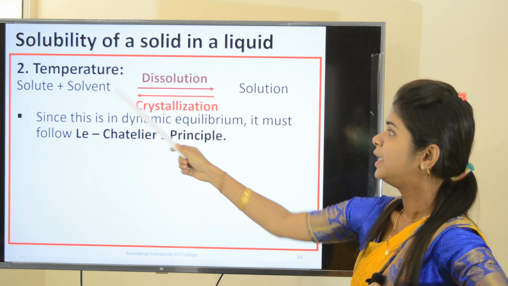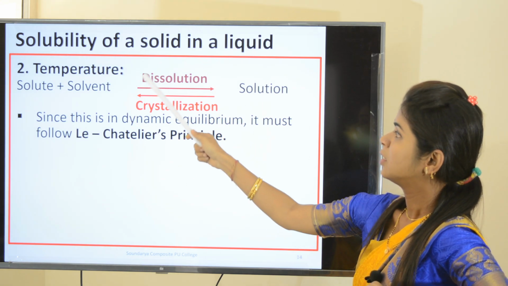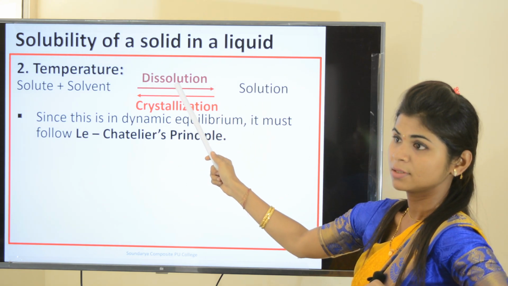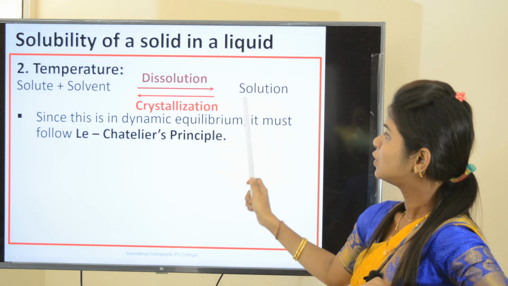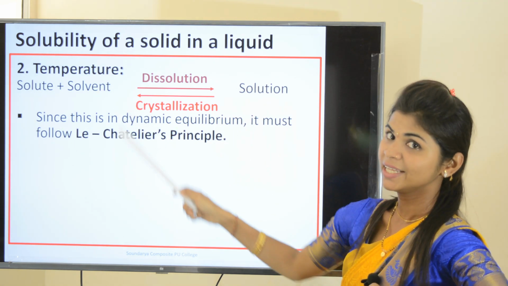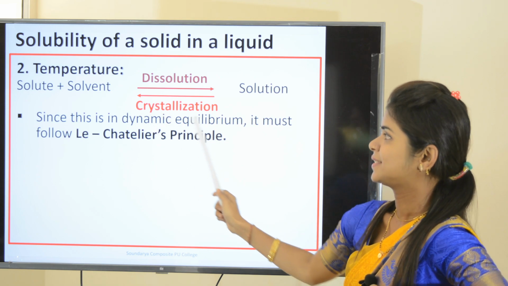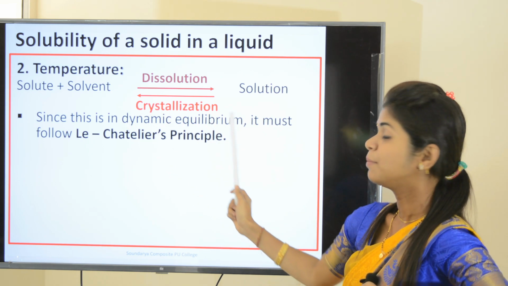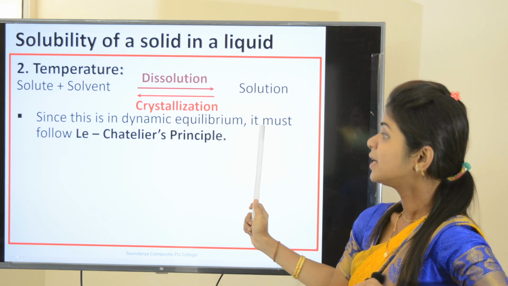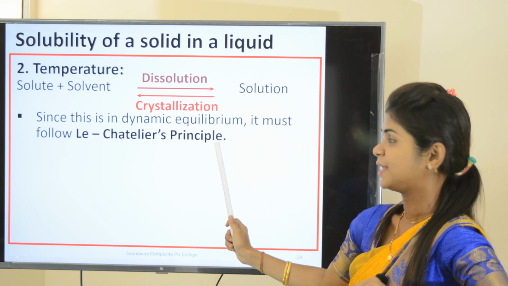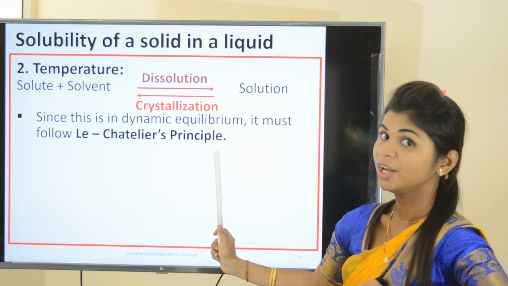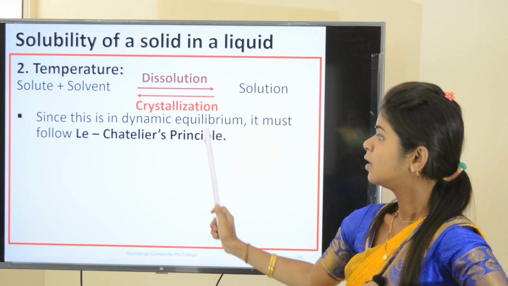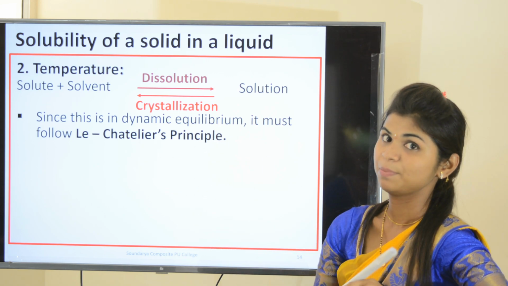Solute plus solvent gives solution. This is the dissolution process, and from the solution the solute gets separated out through the crystallization process. Since this is in dynamic equilibrium, it must follow Le Chatelier's principle. You have studied this in your first year PUC. What is Le Chatelier's principle?